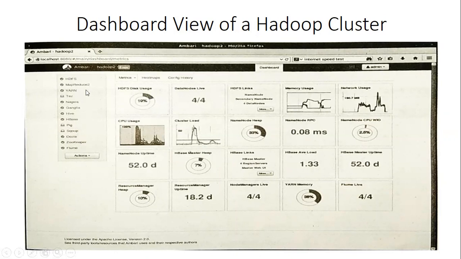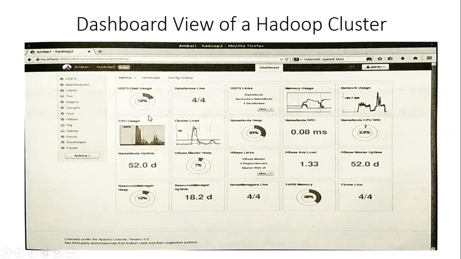All these tools it will administrate. So it has a dashboard with all the widgets, and the services are listed in the left hand vertical menu.